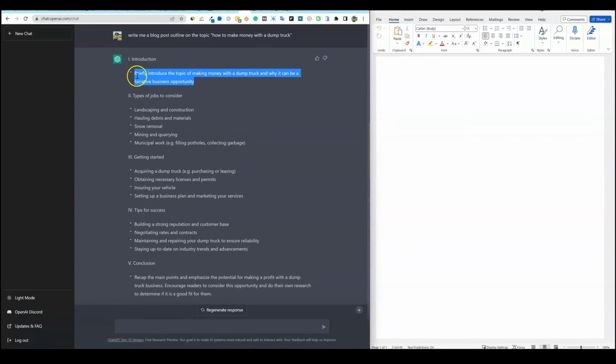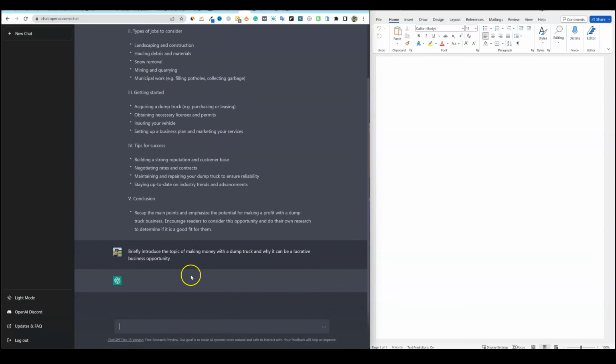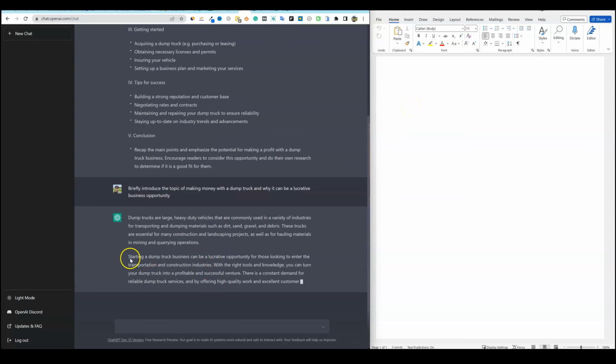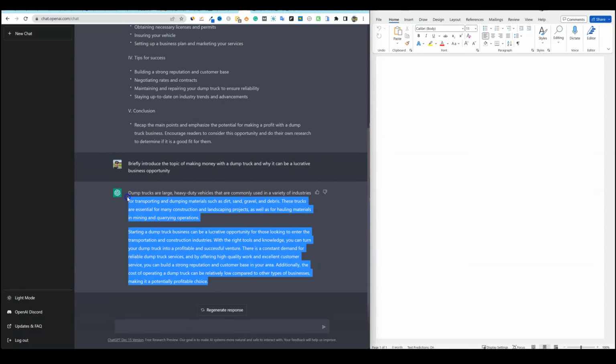I don't think we even need to say write an introduction. We can literally just paste this in right here, and this is going to be the introduction to our article. All right, so the second paragraph really kind of gives us a nice introduction. So bear with me. You're going to want to stick to the end because we're not going to just take this content and then paste it onto our website. I'm going to show you some easy steps that you can do in order to try to change this up.